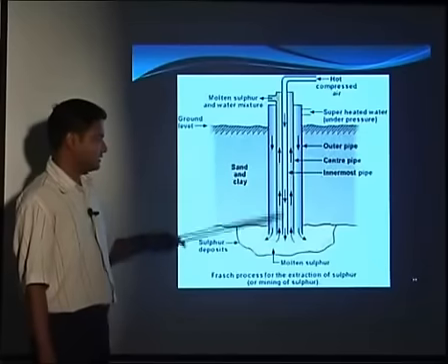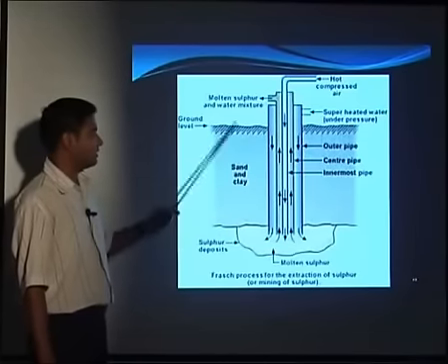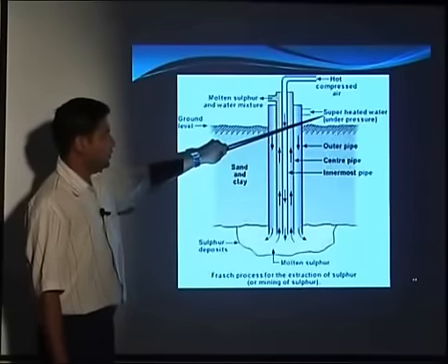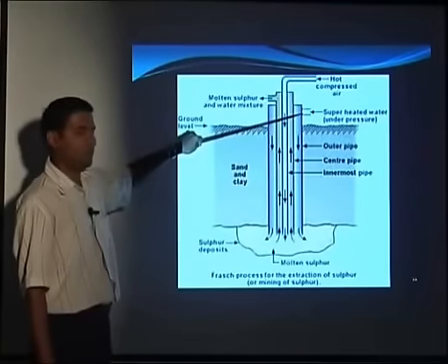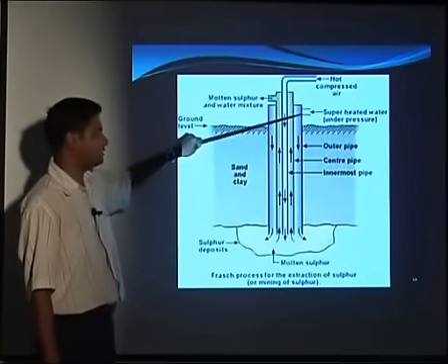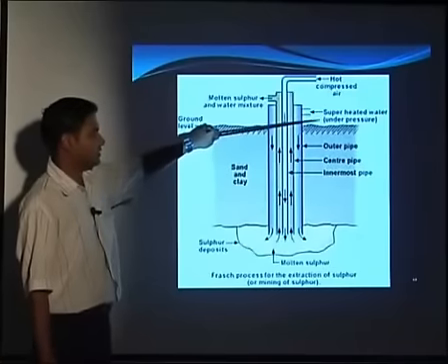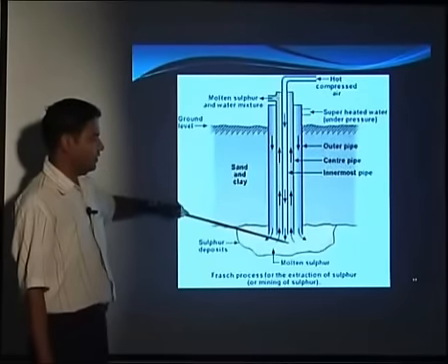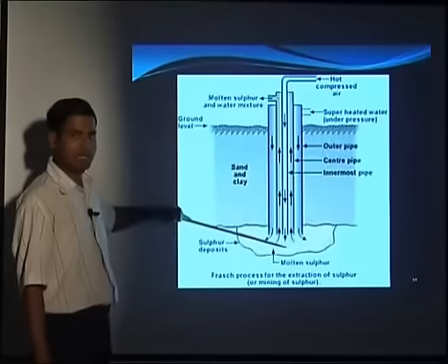Once these are inserted, then we have to pass the hot water inside. You can see the superheated water, that is around 160 degrees Celsius or more, above the melting point of the sulfur, is passed under high pressure. When it is passed, it will go down, and because of the high temperature, the sulfur over here is melted.